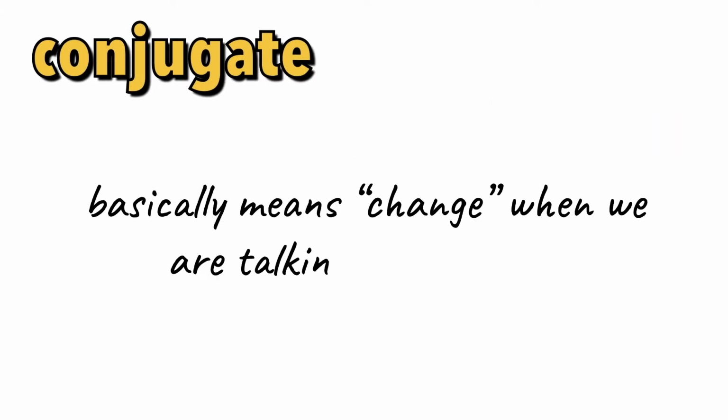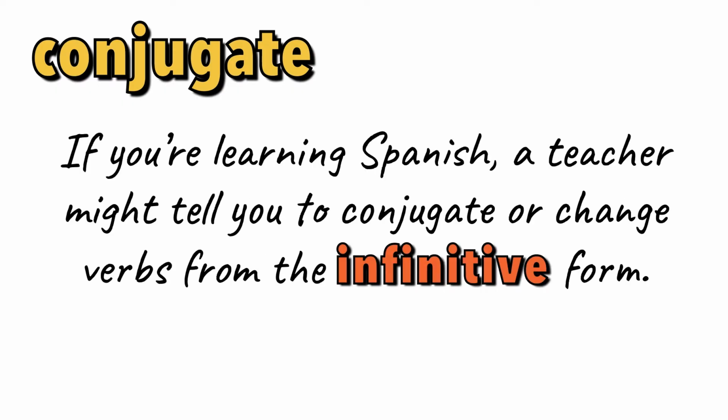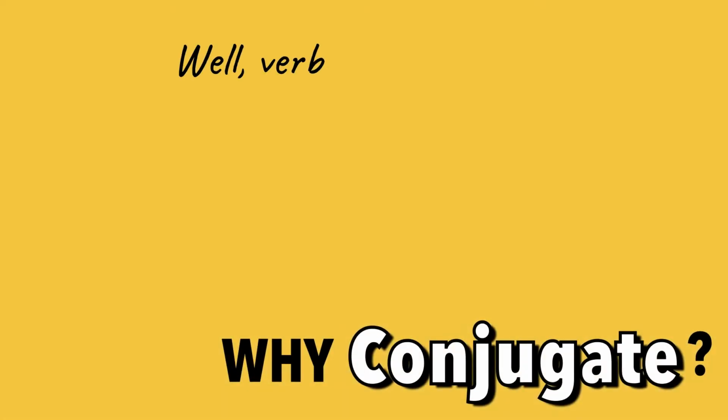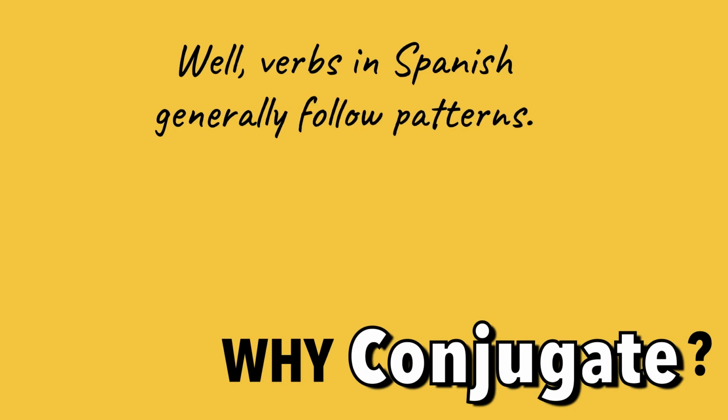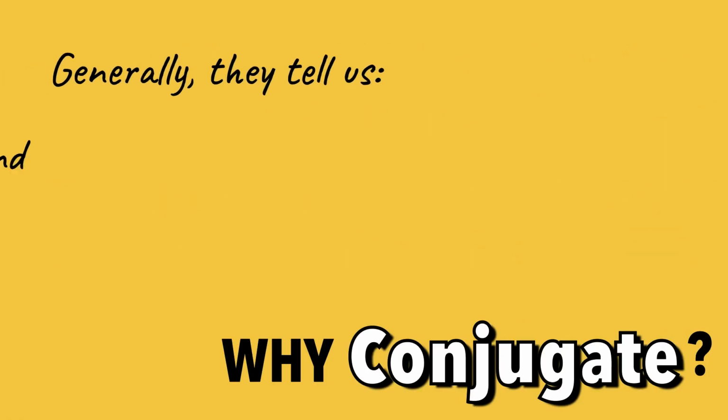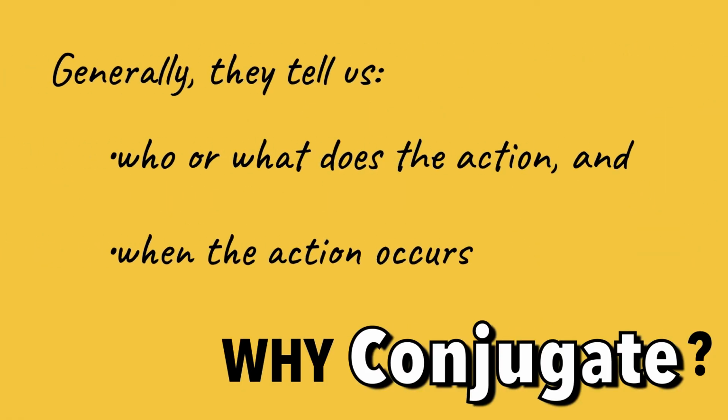Well, conjugate basically means change when you're talking about verbs. If you're learning Spanish, a teacher might tell you to conjugate or change verbs from the infinitive form. The infinitive form of verbs are the forms that end in AR, ER, and IR. But why conjugate? Well, verbs in Spanish generally follow patterns. Those patterns are normally on the ends of the verbs and tell us certain information. They tell us who or what does the action and when the action occurs.